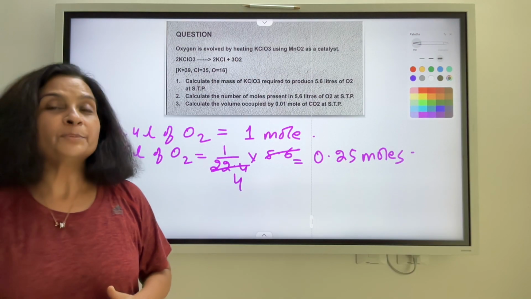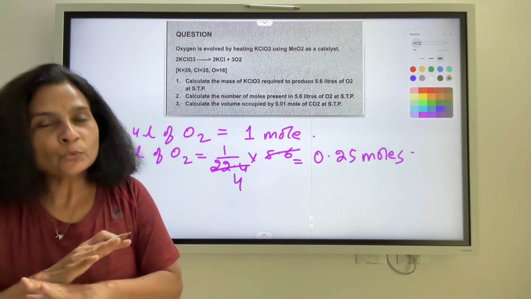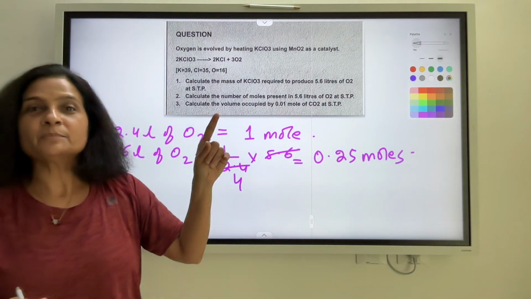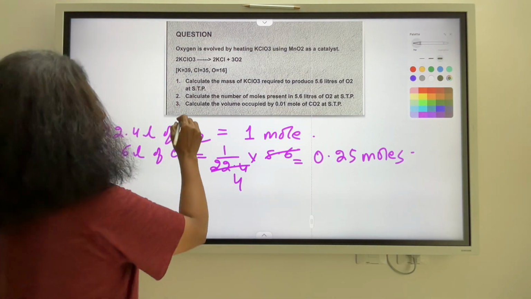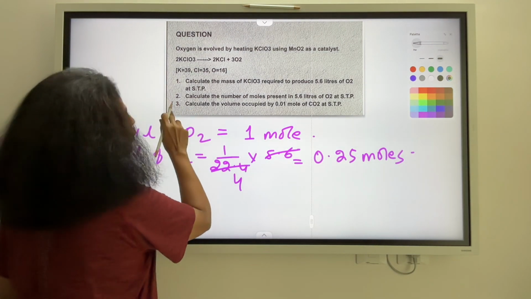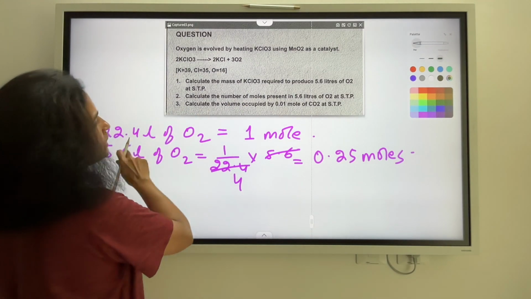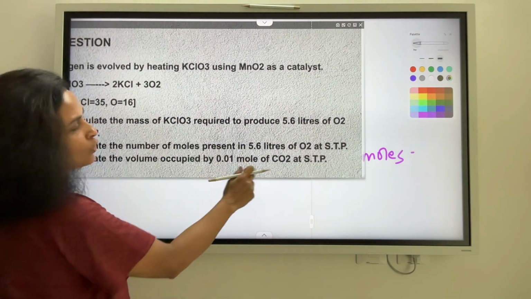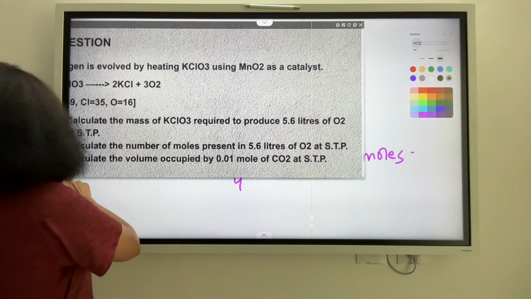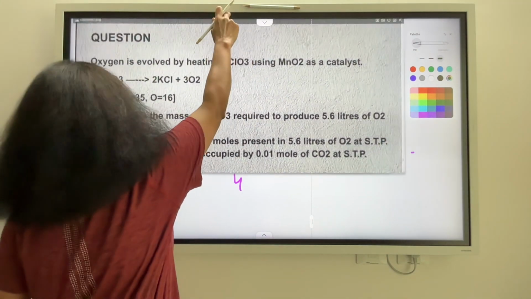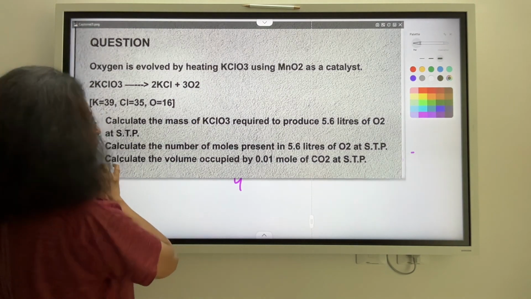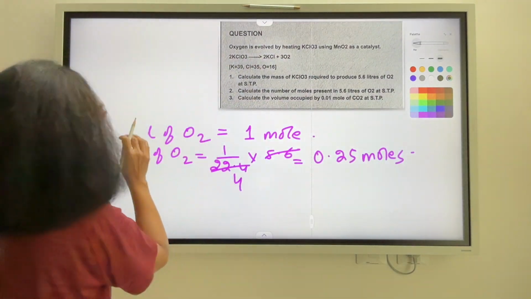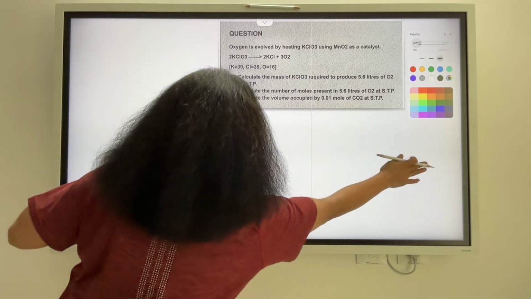Looking at the third part now, the third part has no relation with the rest of the question, but yes, because it is a part of the question, we'll solve it. Let's see. What do we have to find here? Calculate the volume occupied by 0.01 mole of CO2 at STP. Alright, so let us work through this part as well. How many moles of CO2 do we have? We have 0.01 moles, okay?